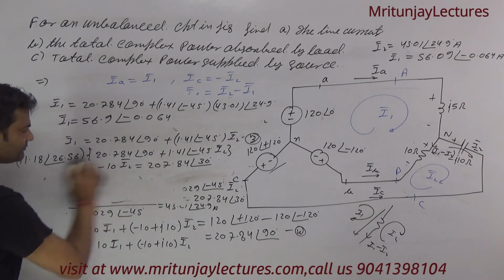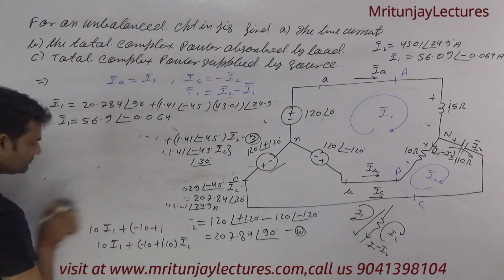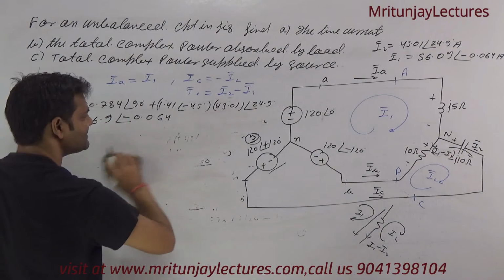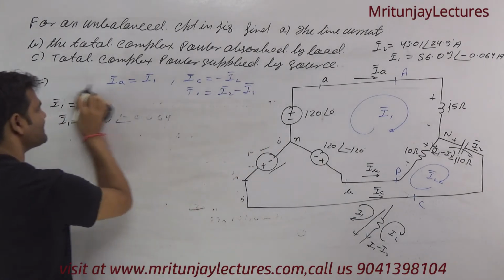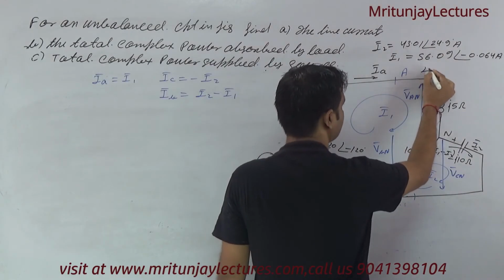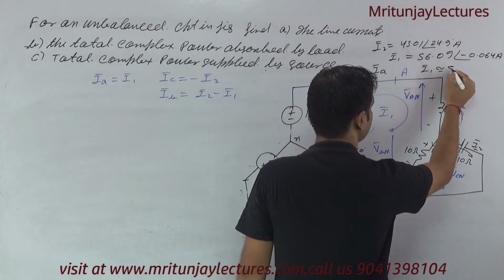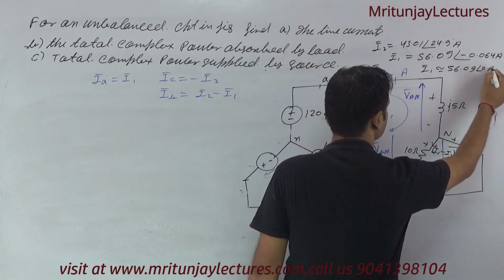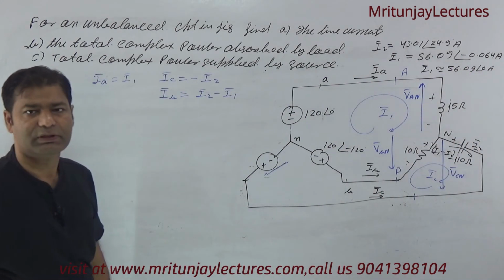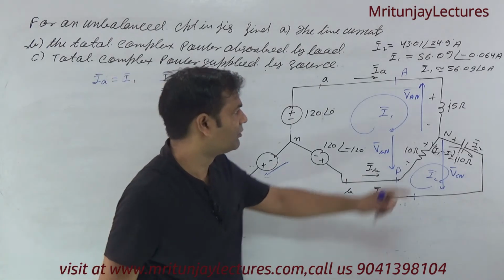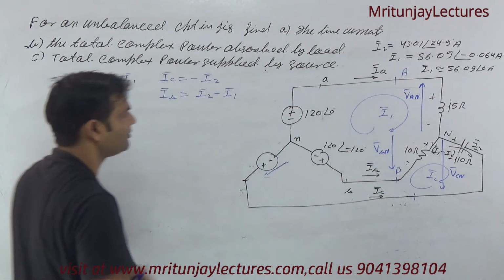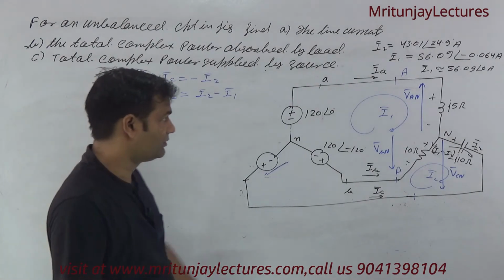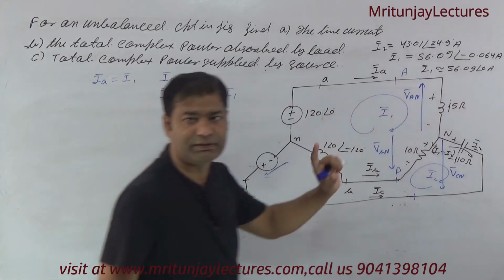Now after that, our next target, we take this one as 56.09 only, at the angle 0, because this value tends to be very low, that's why it is very simple from the calculation point of view. This angle approaches 0, that's why it is written so.